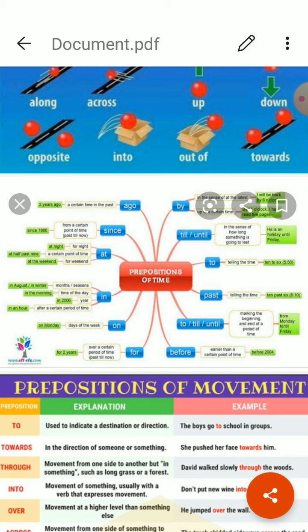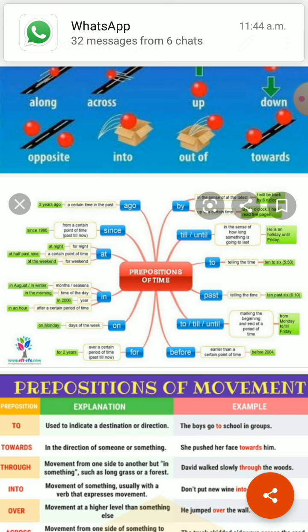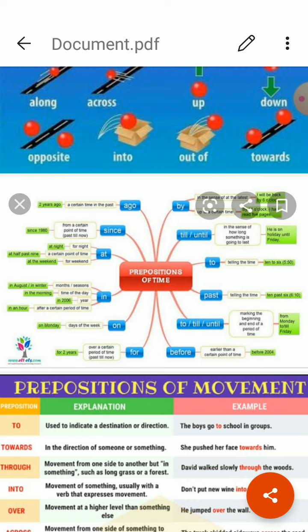Since. Next is since. It is used to signify the starting time of period. Starting time means he has been playing cricket since 2 p.m. Point of time it is showing. Since 2 p.m. Around. It is used to express time very near to the time of action. Very near to the time of action. He will visit your home around 5 p.m. Means I will be there around 2 o'clock. Not the exact time but approximate time.